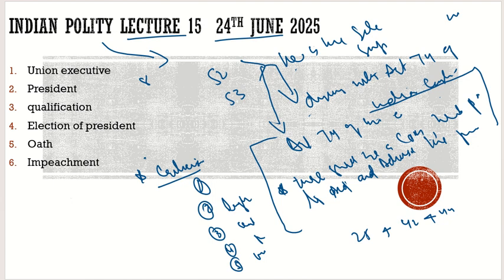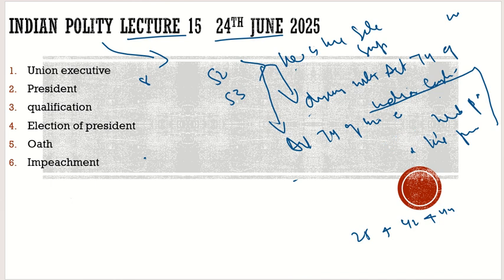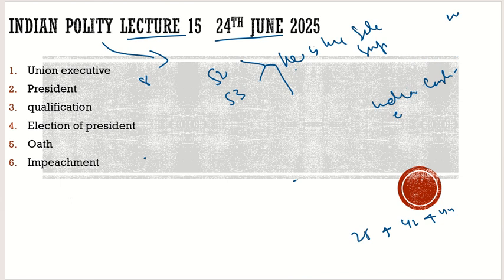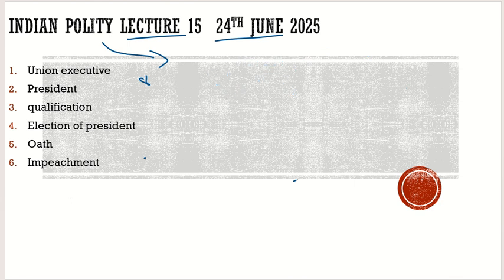Now there was a discussion when the constitution was framed, about the type of governance we should have in our country. Should we opt for the presidential form, or should we opt for the parliamentary form? We discussed that in our yesterday's class. Why did we go for the parliamentary form? Because of our leniency towards the British government, we were already habituated to the parliamentary form of government. We had the Government of India Act 1935. So we were very much habituated to that, and because of that, we opted for it.